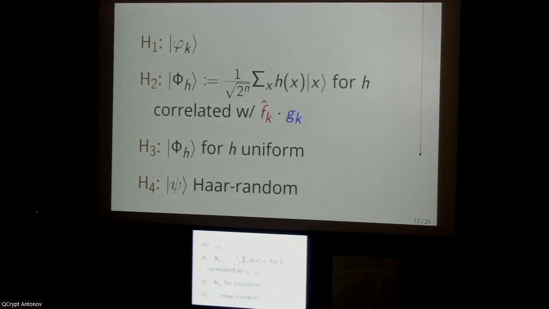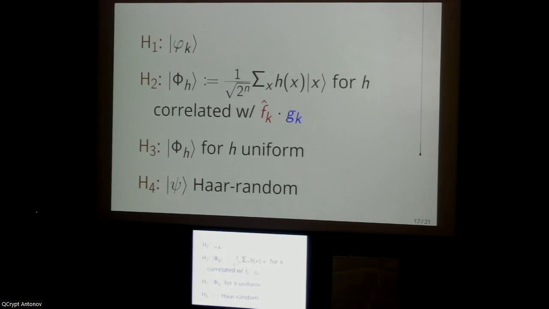Like a lot of things in quantum cryptography, this proceeds via a hybrid argument, where at the top we have the first hybrid, which is just a state drawn from this ensemble for a random key k. And at the bottom we have the Haar-random ensemble, where you have just a uniformly random n-qubit state.